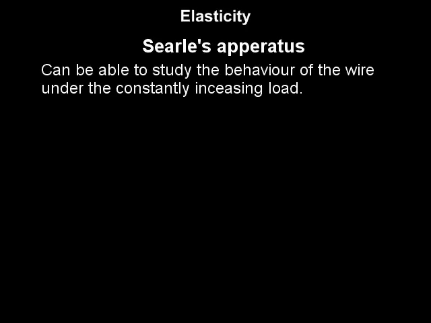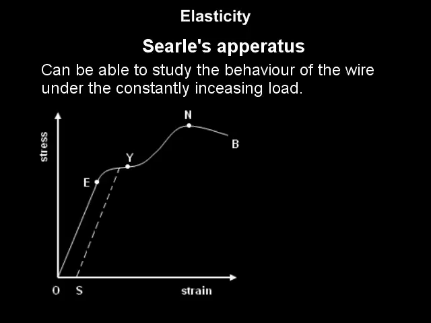With Searle's apparatus, one can study the behavior of a wire under a constantly increasing load. On loading, how the extension changes and what happens to the stress and strain can be studied. In the experiment, every time the strain and stress are measured and a graph of stress versus strain is plotted. The scale of the graph is different for different materials, but the nature of the graph is almost similar to the graph shown in the figure.